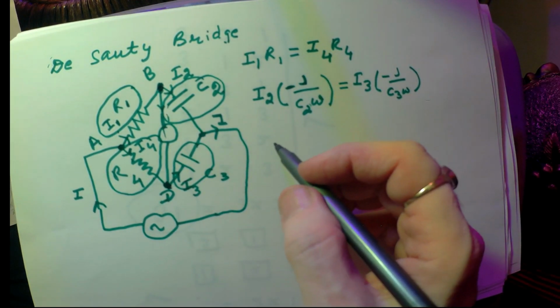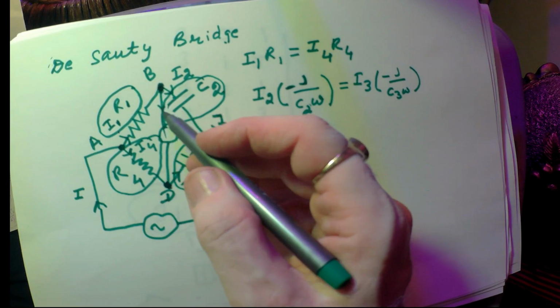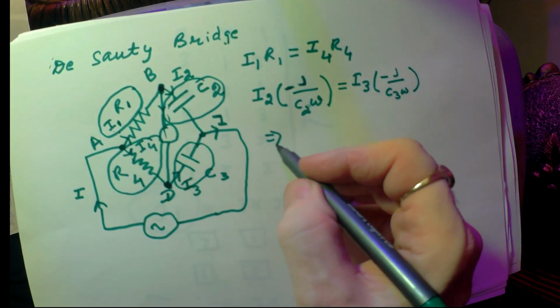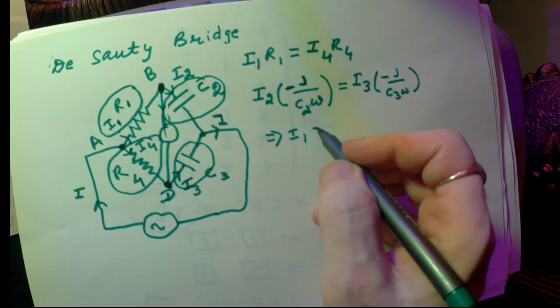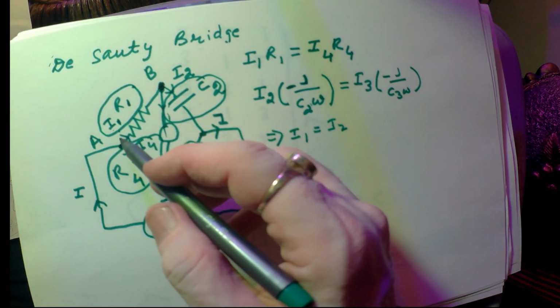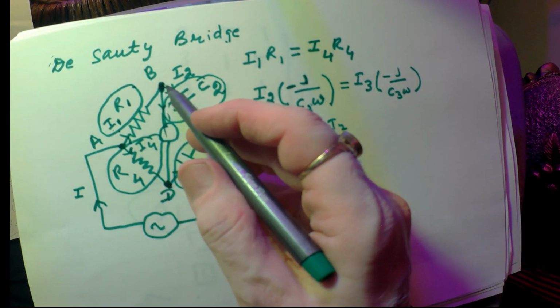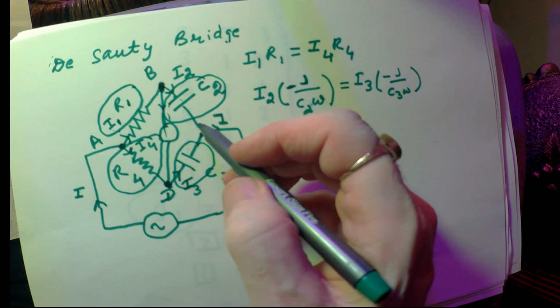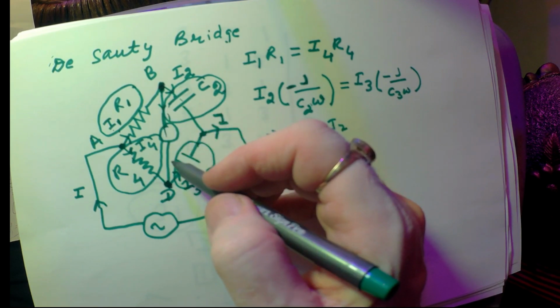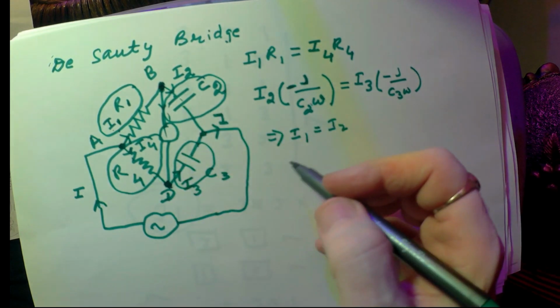Right? One thing again, because no current is flowing along this path, it implies I1 is equal to I2. Okay, because whatever the I1 is coming, it then goes through C2. No current will flow through this line, through BD.